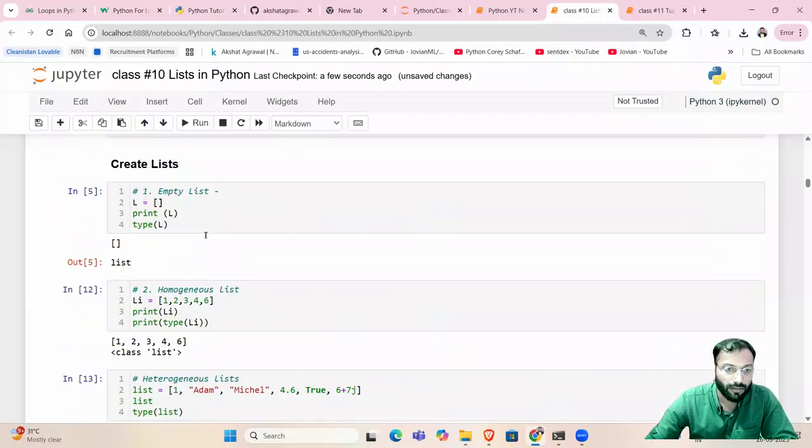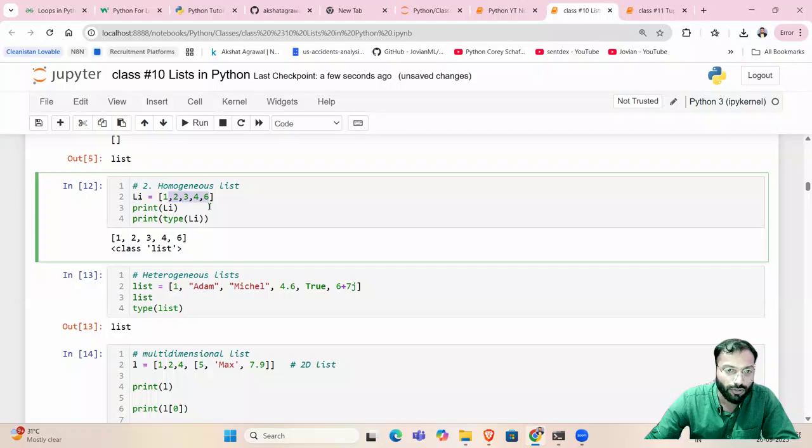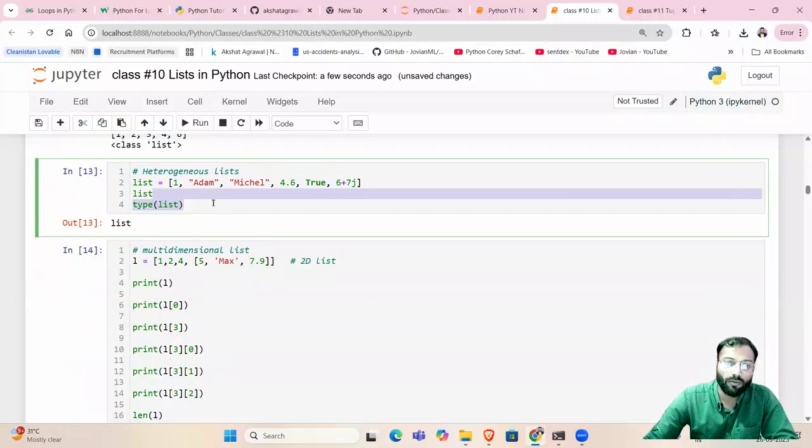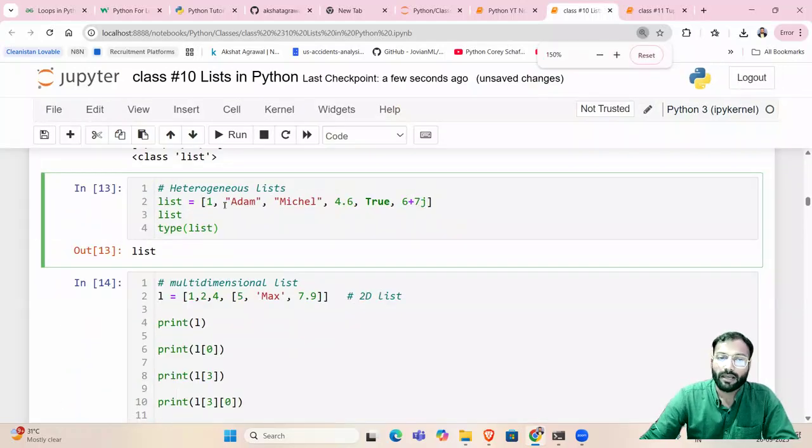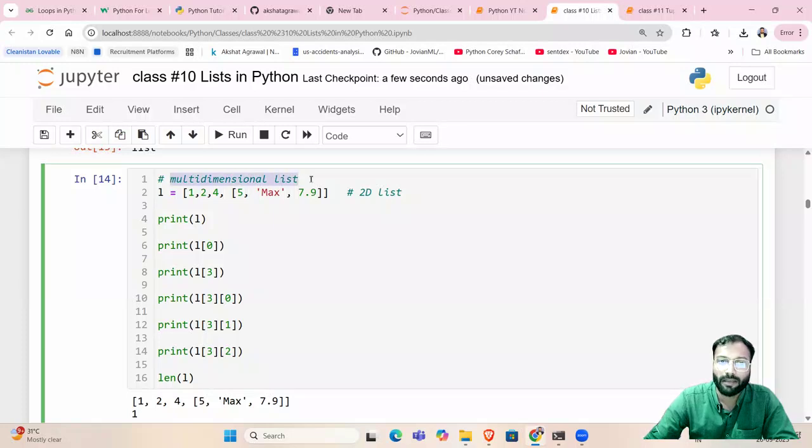Yeah, homogeneous list, then we have heterogeneous list. Yeah, now before going deep into the properties, I understand there are also multi-dimensional lists.